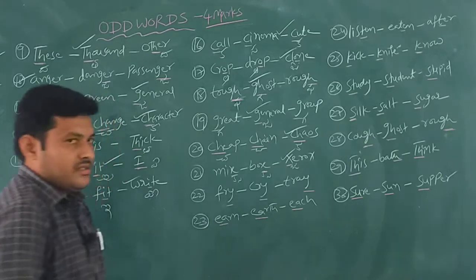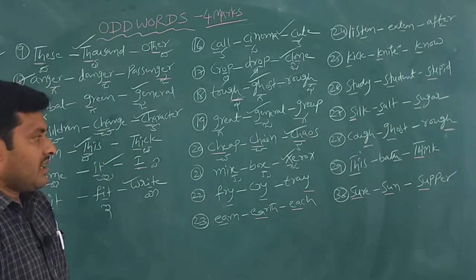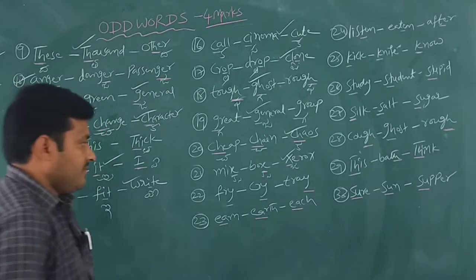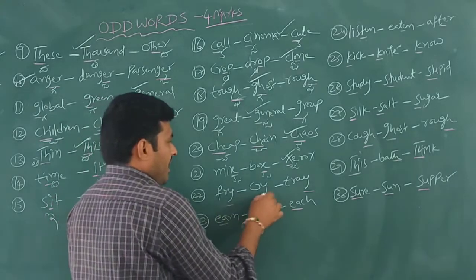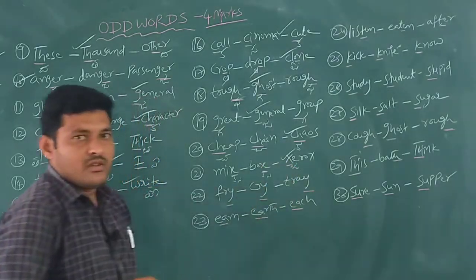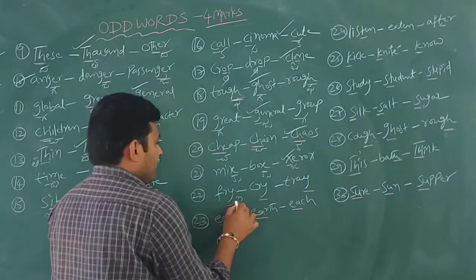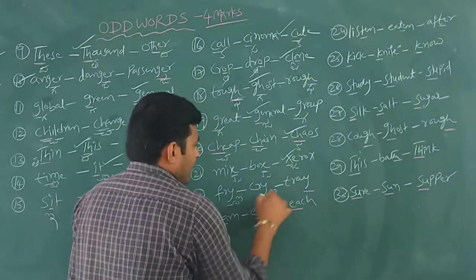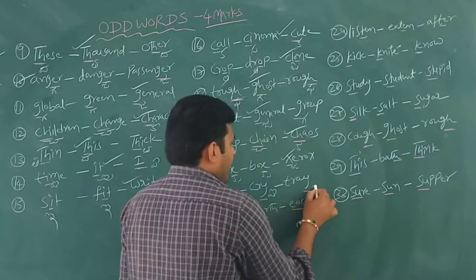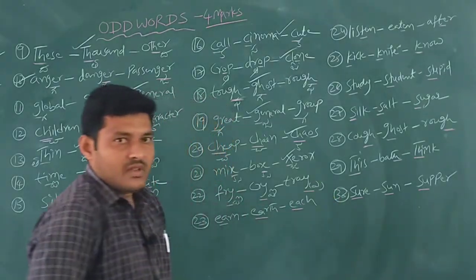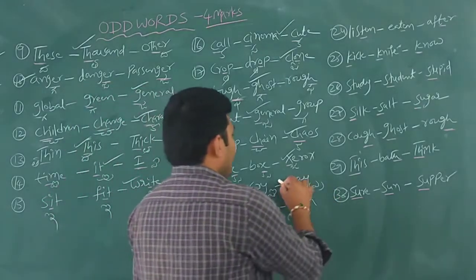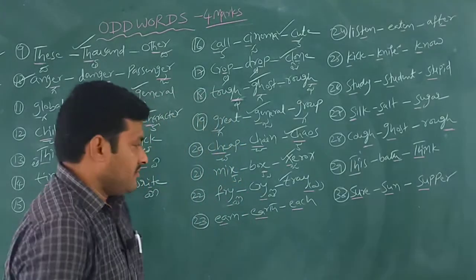Next example is fry, cry, pray. You observe the similar letters. Fry, I. Cry, I. Pray, that is the answer.